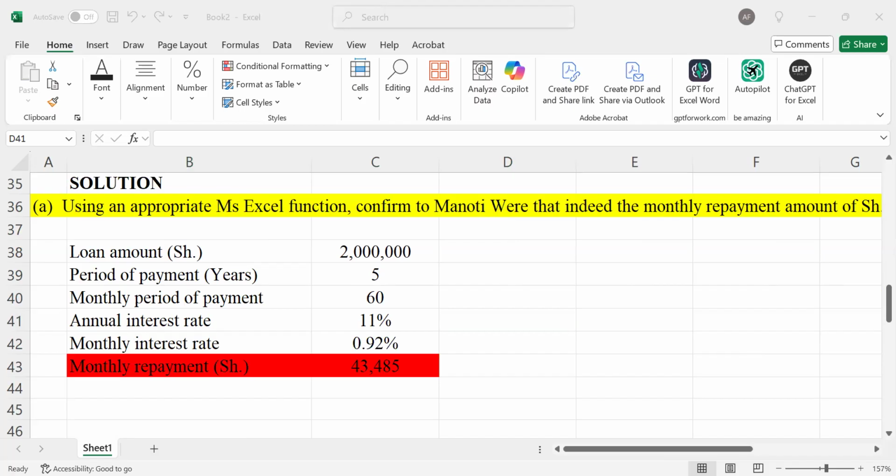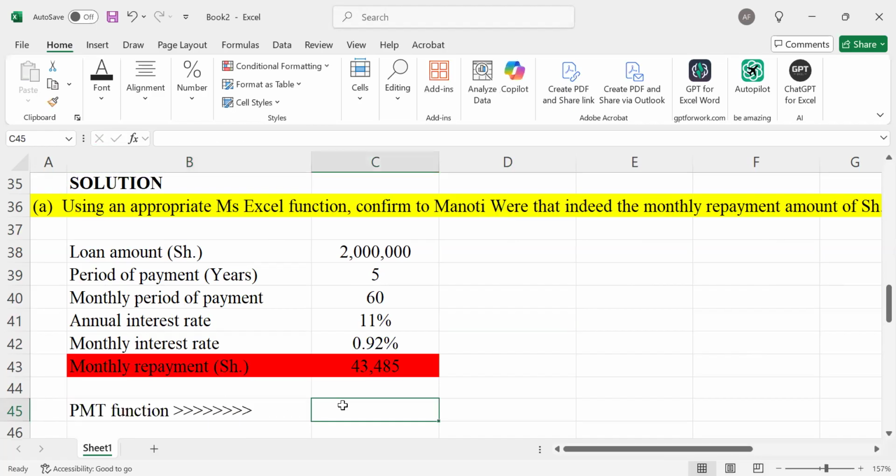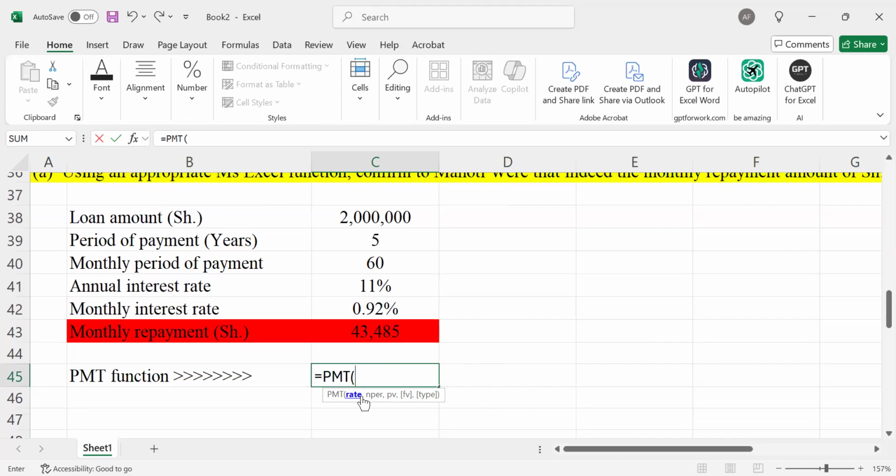So how will you go about it, my good students? This will be very easy and simple. All we need to do is to come and show the examiner that you know our PMT function. This is a function that you're going to use to prove our case. So we just take equal sign. We have our PMT, then you do tab. Our syntax will show that I need to have our rate. So which rate are we selecting? The monthly rate.